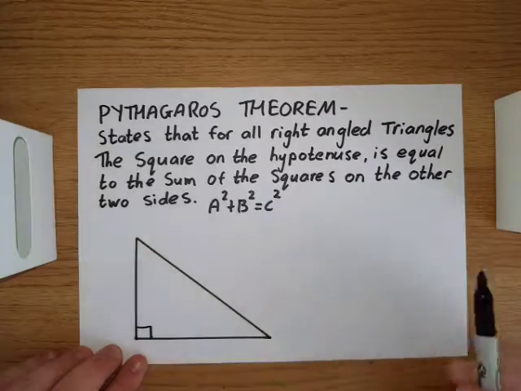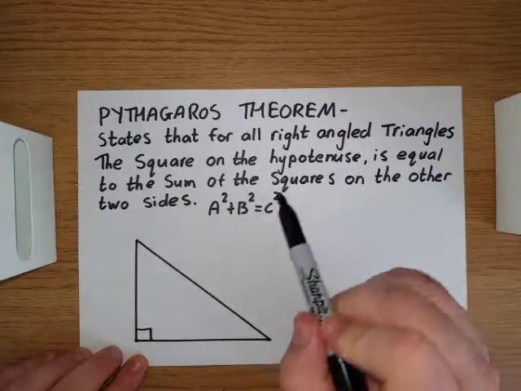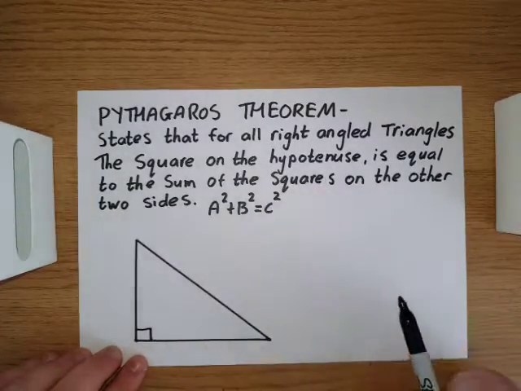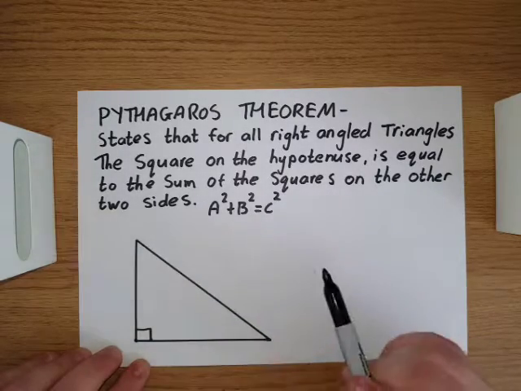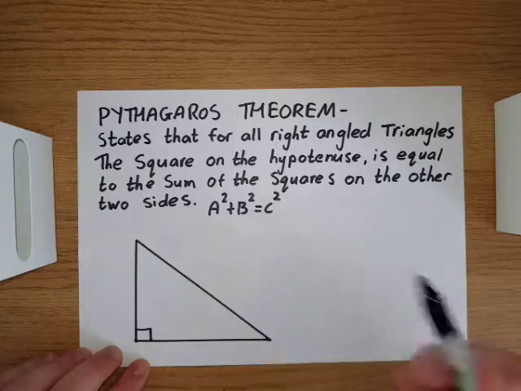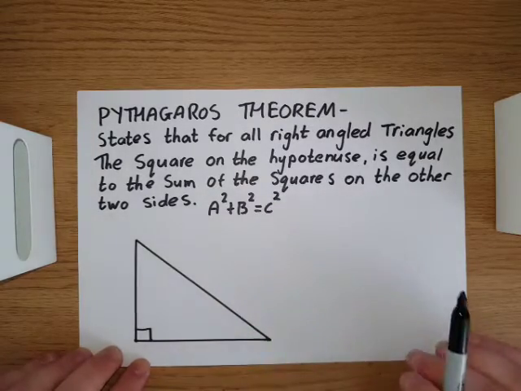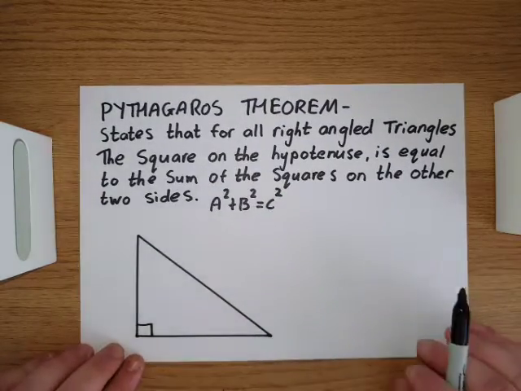So today we're going to look at Pythagoras Theorem. Pythagoras Theorem states that for all right angled triangles, the square on the hypotenuse is equal to the sum of the squares on the other two sides, also known as a squared plus b squared equals c squared. So what does that mean?